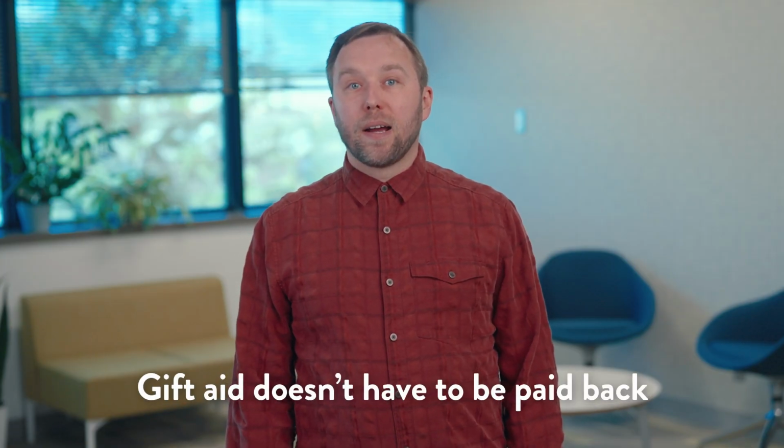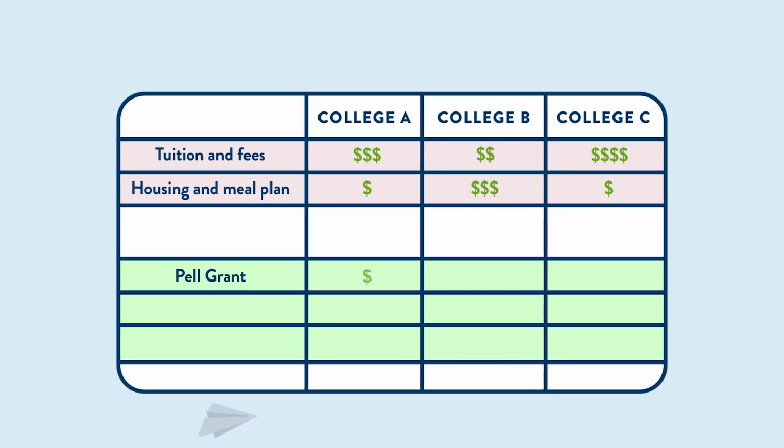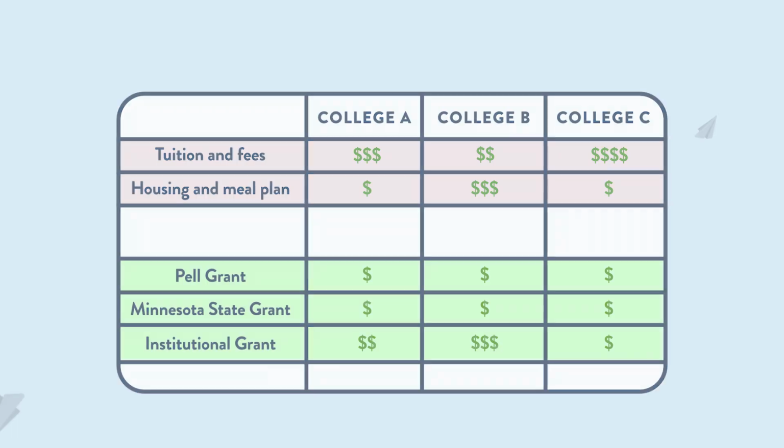Next, step 2, enter in all the gift aid available to you. Gift aid is a way of describing financial aid that doesn't have to be paid back, unlike a student loan. Gift aid can include federal aid, like the Pell Grant, state financial aid, like the Minnesota State Grant or the North Star Promise, and merit scholarships or other kinds of grants from the college or university.